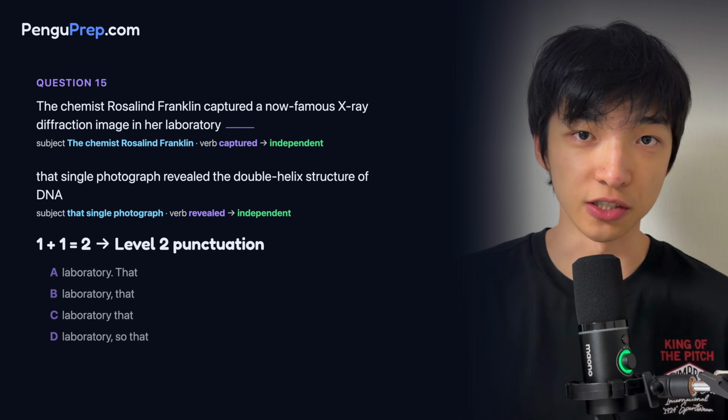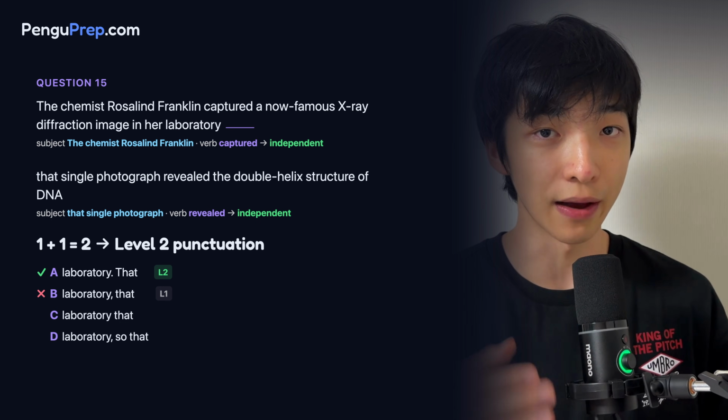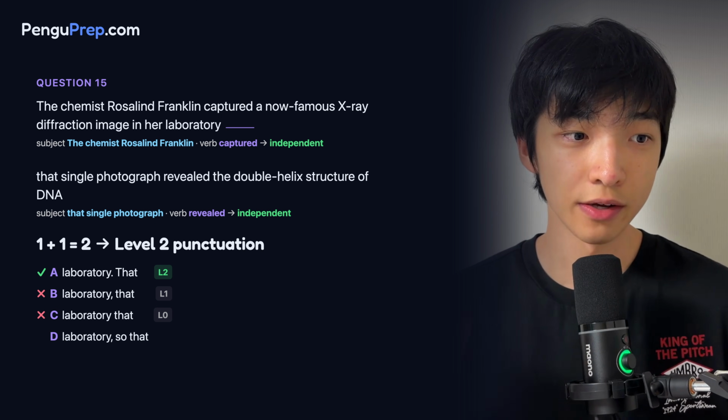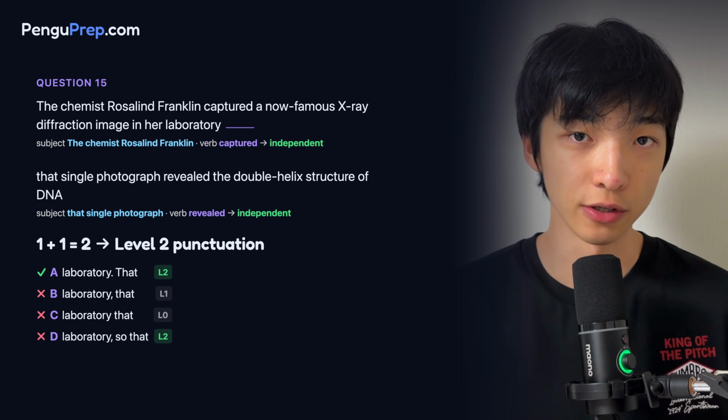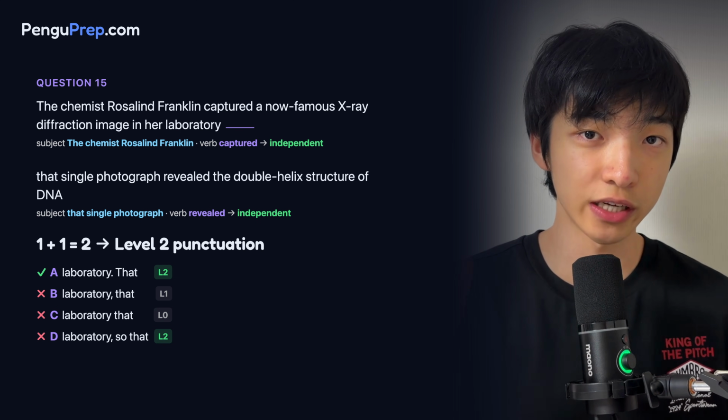Now we go to the options. A shows a period. That's a level 2, so this can work. B shows a comma. A comma is a level 1, so we cross it out. C shows nothing, so we cross it out. D shows a comma plus FANBOYS, which is a level 2, so we also keep it. This means that we have two potentially correct options.